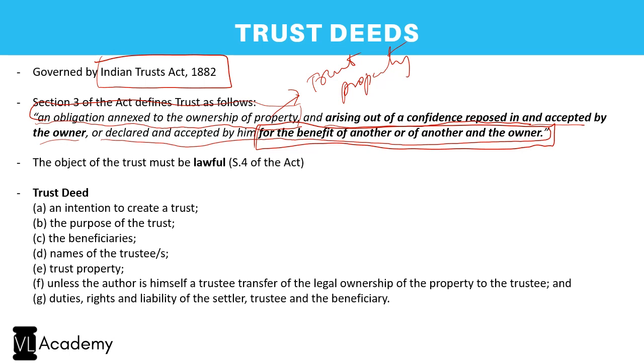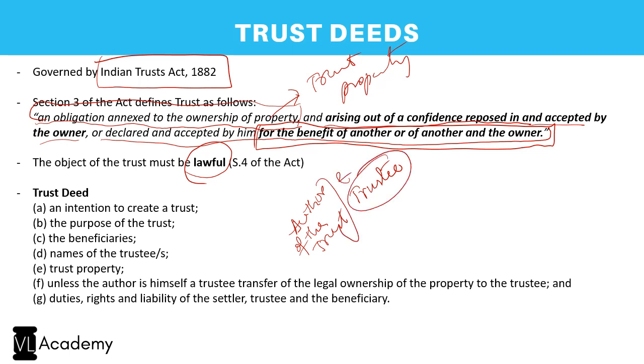So here let me introduce you to some very important aspects, and before that, this is also very important. The object of the trust shall always be lawful. And the important topics I wish to tell you are the author of the trust and the trustee. So how will a trust be formed? A trust is formed by way of executing a trust deed. Correct? A trust is formed by way of executing a trust deed. So what should a trust deed contain and what happens in the case of a trust deed?